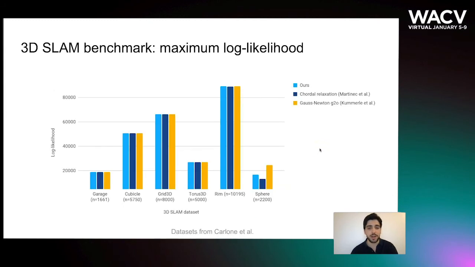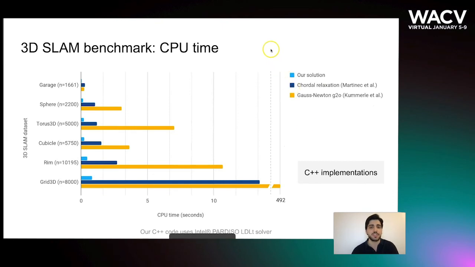Now, how does it fare in practice? Here, I show you the maximum attained for 6 different PGO datasets, and we compare our maximum with that of the chordal relaxation method and Gauss-Newton implemented in g2o. You can see that for most datasets, the solutions are pretty much equivalent, with the exception of Sphere, where both our method and the chordal relaxation yield suboptimal solutions. Now, in terms of CPU time, this is where MAX distinguishes itself, and you can see that here in light blue, our solution takes a fraction of the time of other methods. Specifically here, for Grid3D, Gauss-Newton takes almost 500 seconds, whereas we can solve the problem in less than a second.